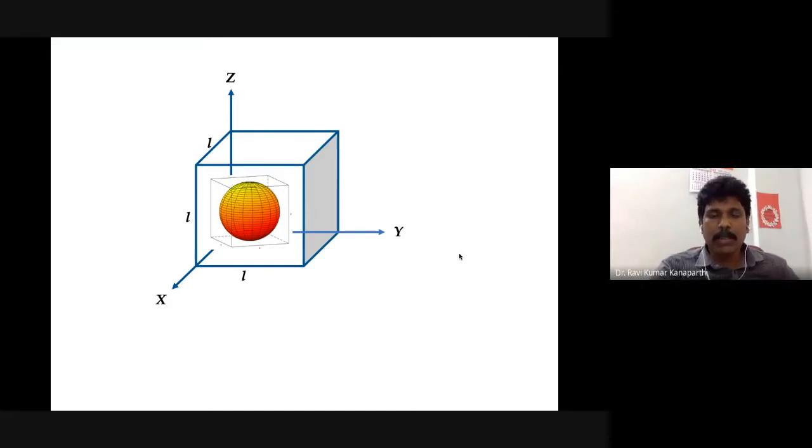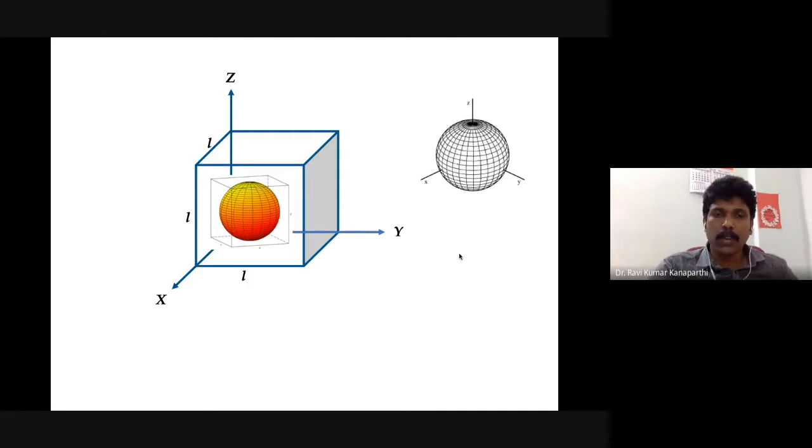You can just imagine a sphere, and at the center you will have a maximum wave function. As we move away from the center, the wave function vanishes. When it reaches the surface, at the edge, the wave function is zero.